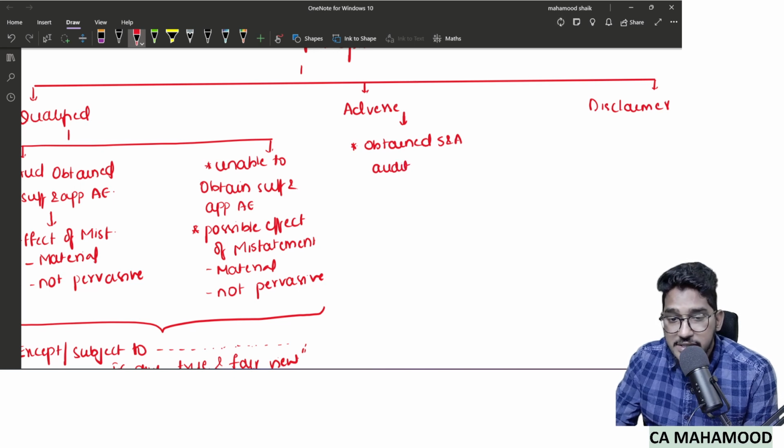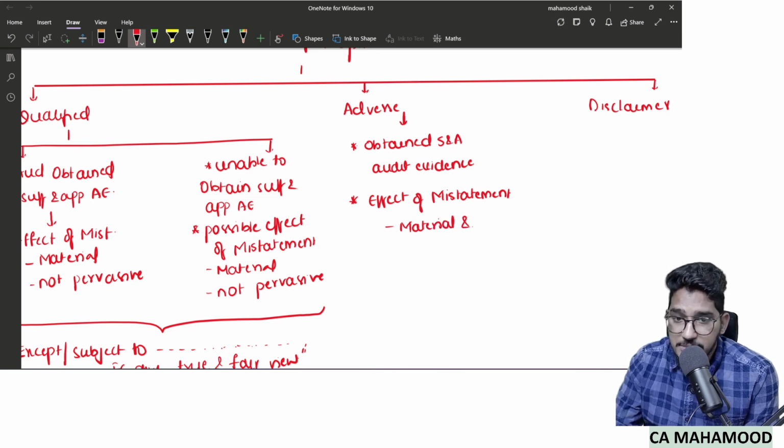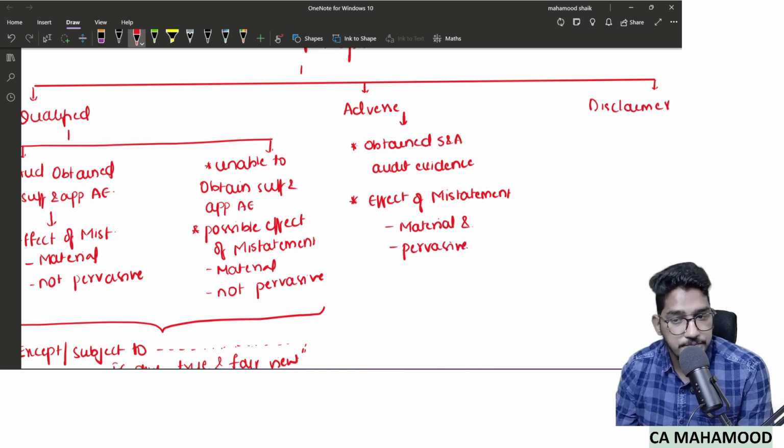Because we can say something is completely wrong only when we have evidence. On the basis of that evidence, the auditor concluded that there is a misstatement in the financial statements. And what is the effect of misstatement? It is material, agreed, and it is not just material, it is even pervasive also. It is material and pervasive.